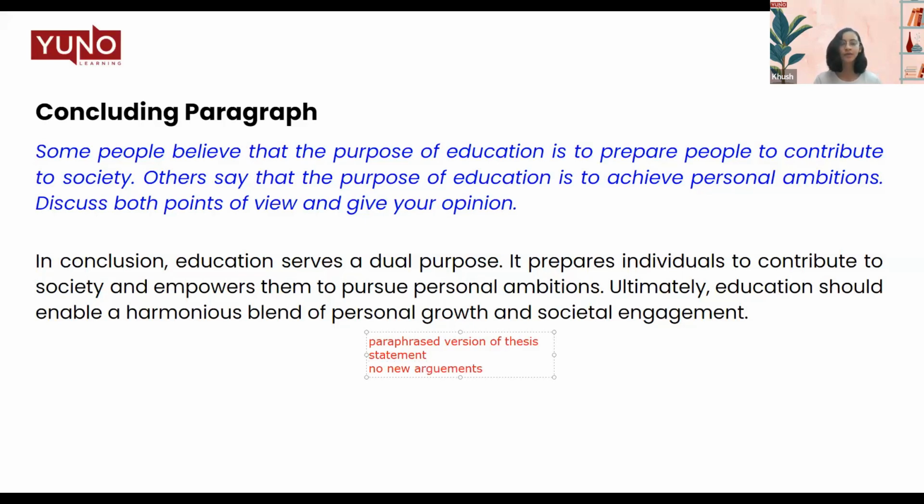A lot of times I have seen my students just flush new arguments into their conclusion because they thought of it at the last moment. And they're like, okay, we can add this example at the end. No, you cannot do that. You cannot add any new example or any new arguments in your conclusion. You can only talk about the things that you've already talked about in your previous body paragraphs. So keeping this in mind, let's read the conclusion.